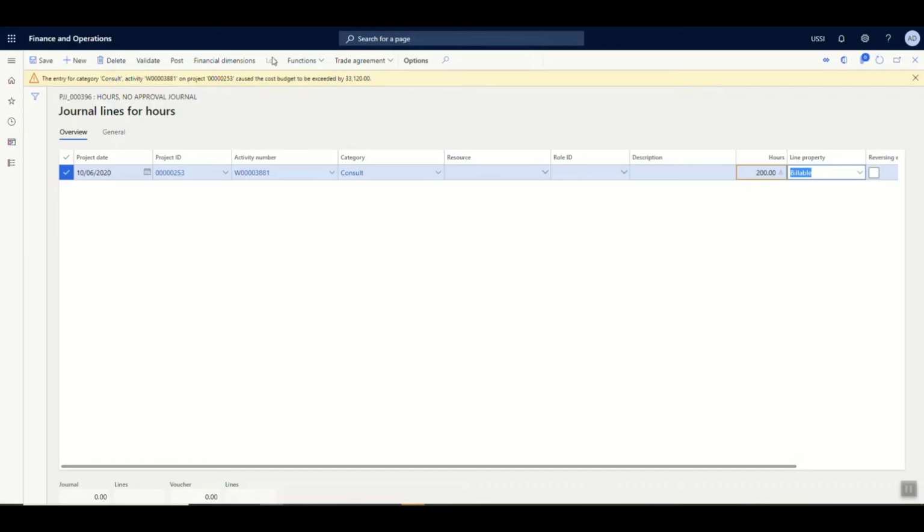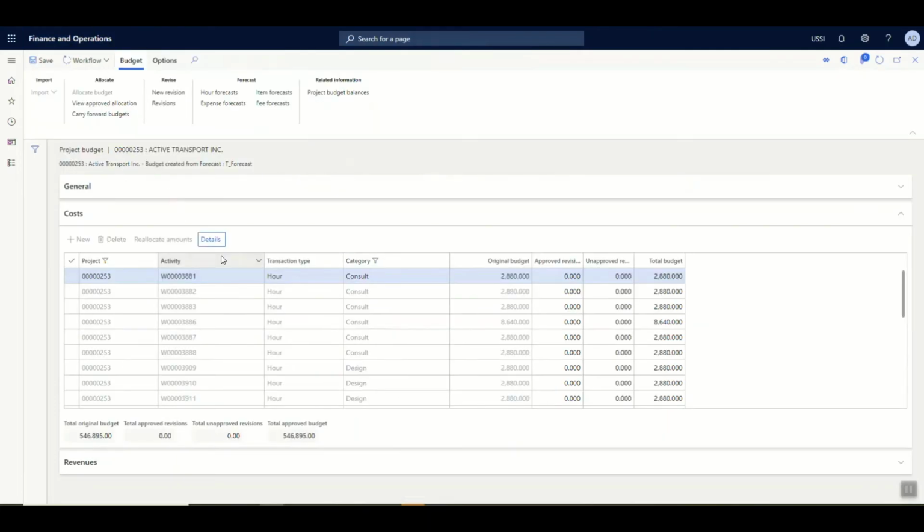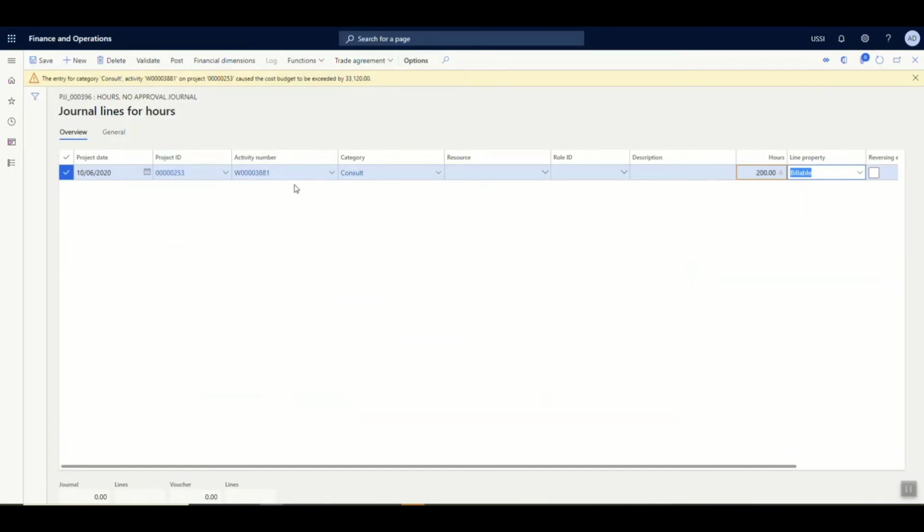This is because we have defined a project budget whereby we copied all the lines from what is defined in the work breakdown structure, and the budget has been approved. The budget set for this particular activity was 2880, whereas what has been given in the hour journal to be consumed has exceeded it by 33,120.